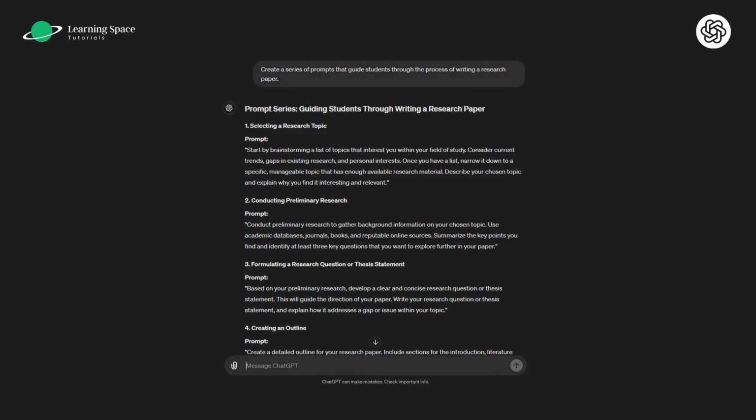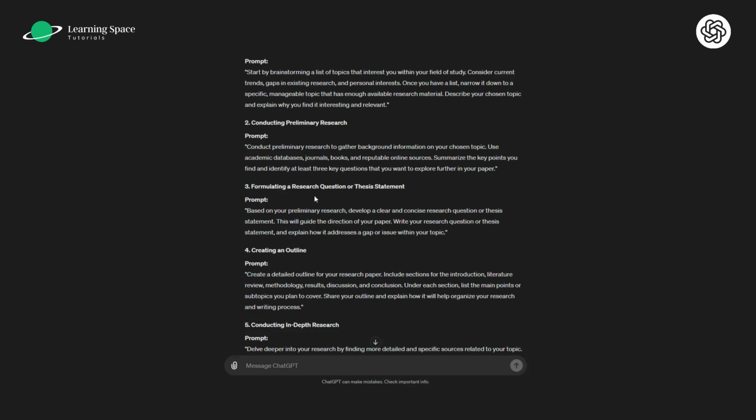In the next prompt, we'll ask the model to create a series of prompts that is going to tell the students about the process of writing a research paper. Here we go. So over here, you can see that prompts are categorized with their objectives. So for instance, if I want to select a research topic, this is going to be my prompt. Or if I want to formulate a research question or thesis statement, this is the prompt that the AI model tells me. So in short, you can generate prompts out of a prompt.